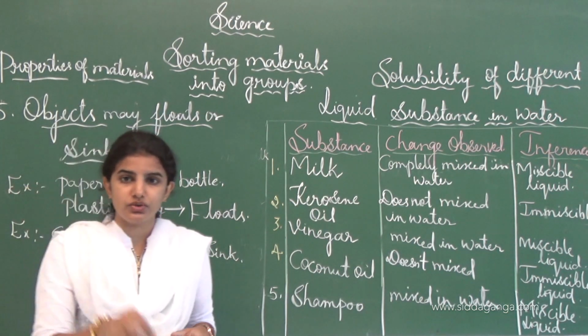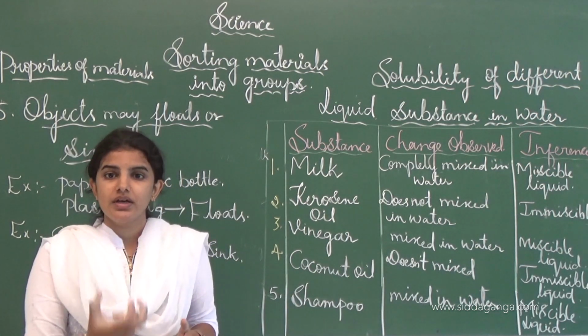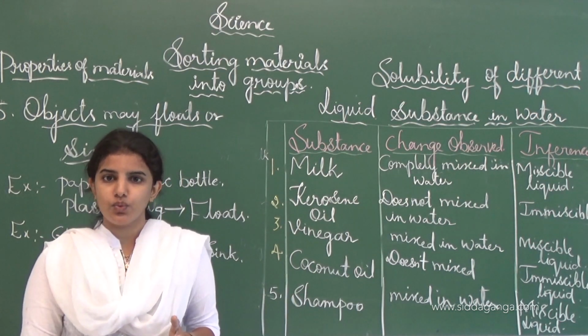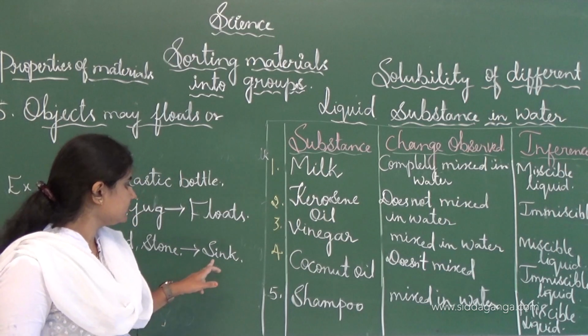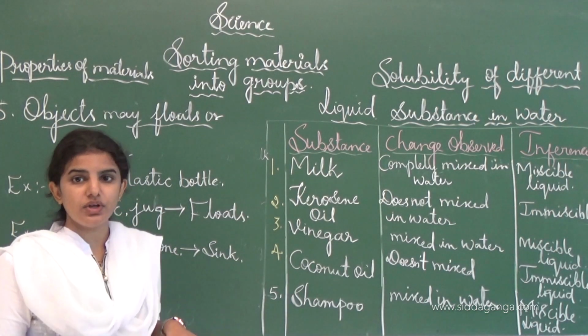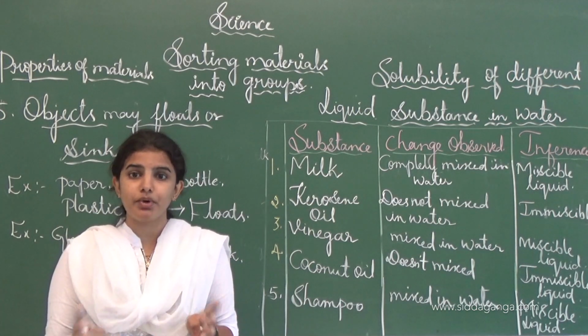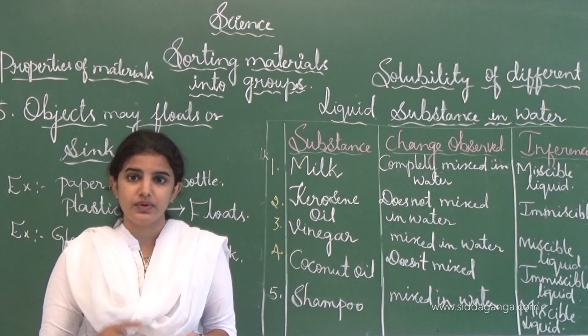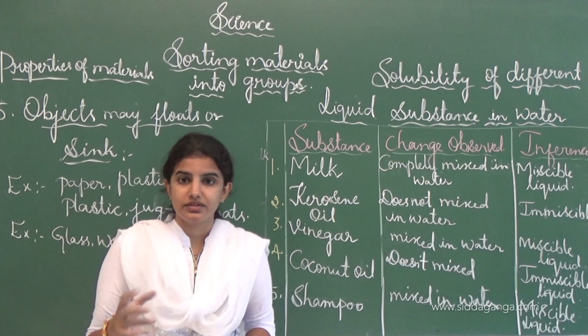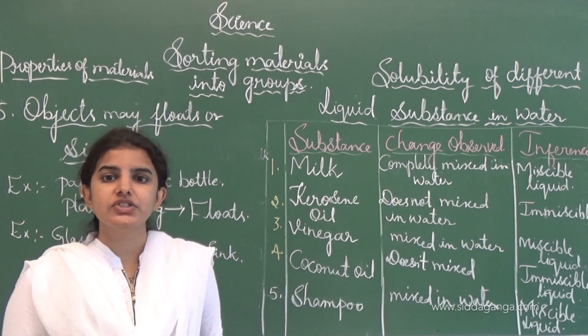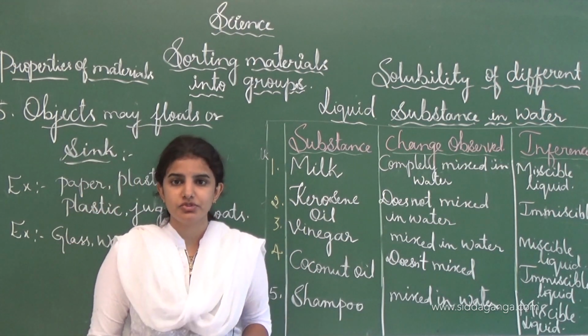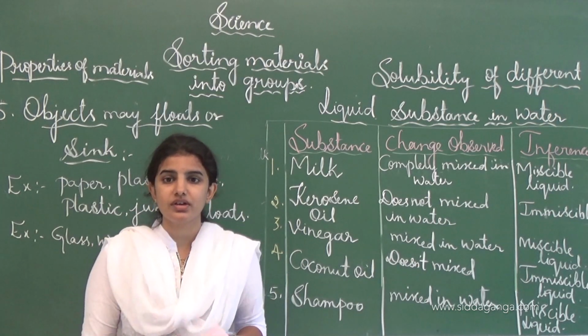When we throw into the water, what will happen? It will settle down to the bottom of the water, and that's why it is called sink. It will sink into the water, and this is how the substance has the property of float as well as sink. See, there is one table which tells about some substances that will float on the water, whereas some others will sink in the water.